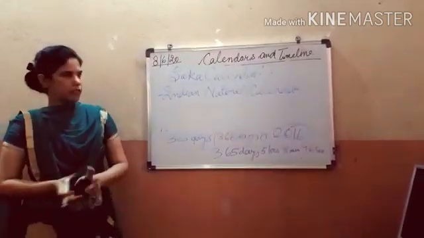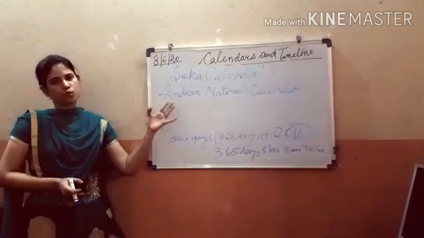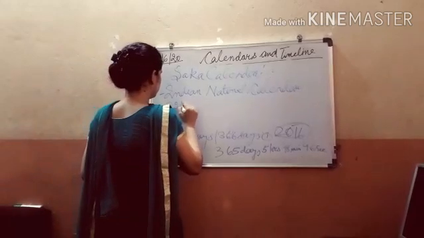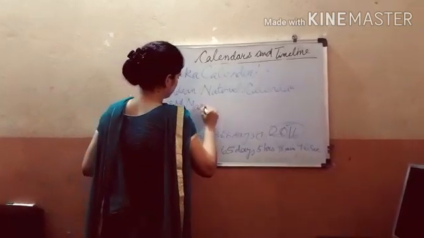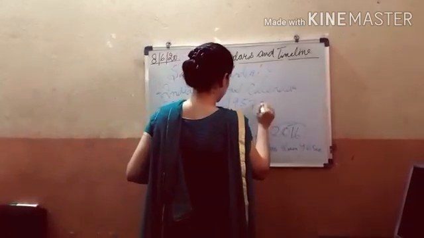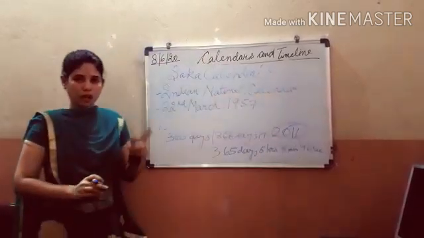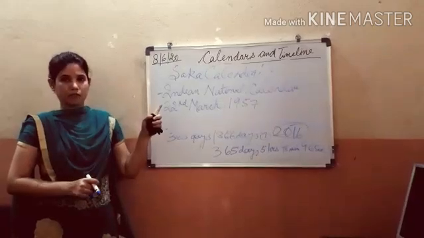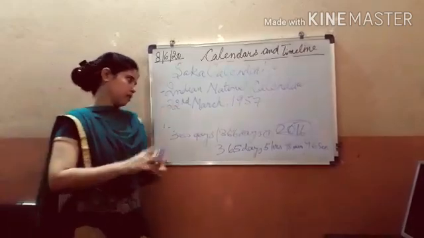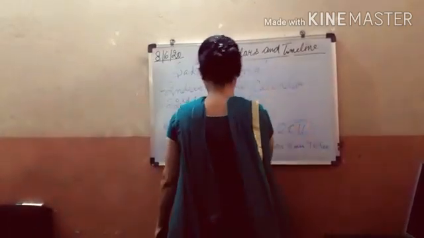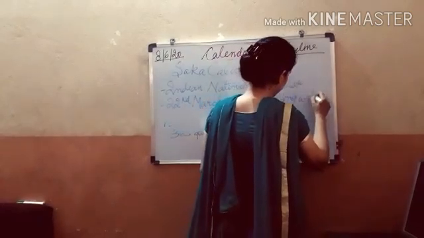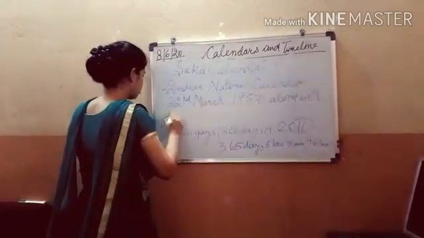The Saka calendar was adopted on 22nd March 1957 along with the Gregorian calendar. It means it closely corresponds to the Gregorian calendar.